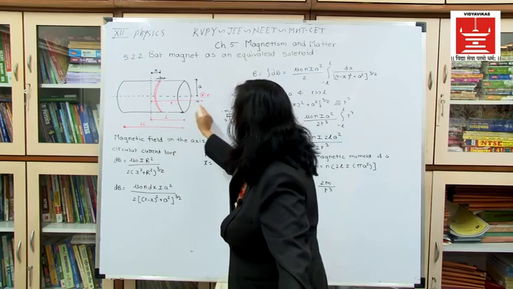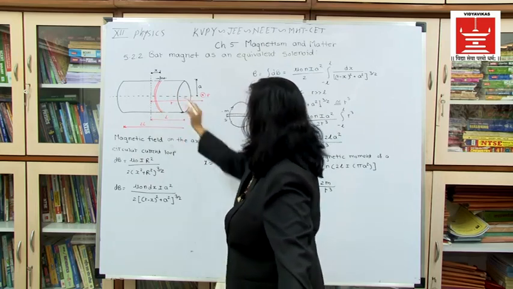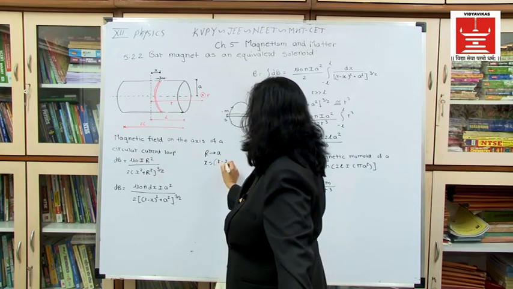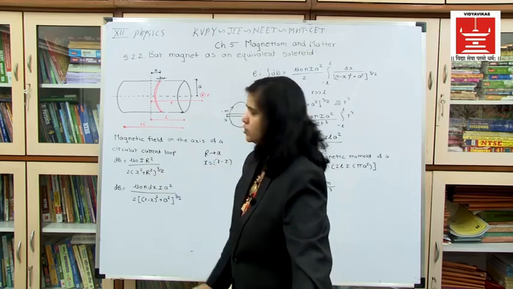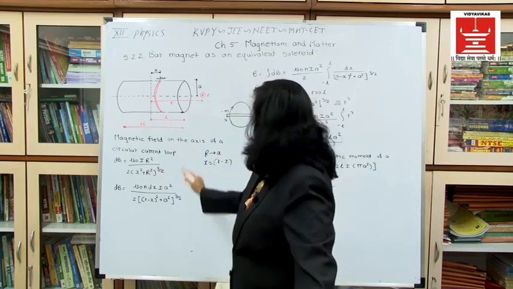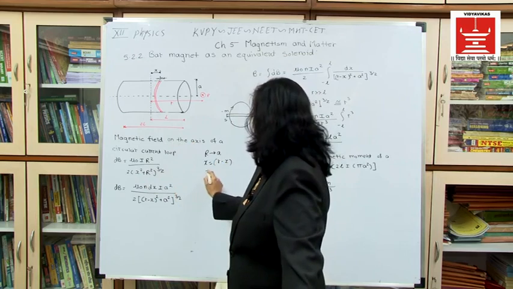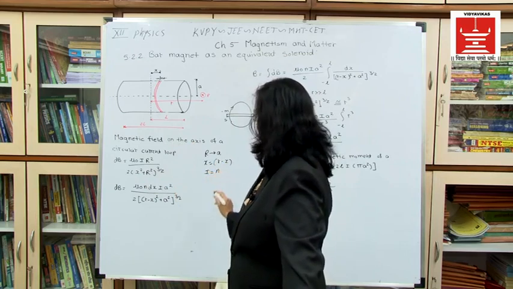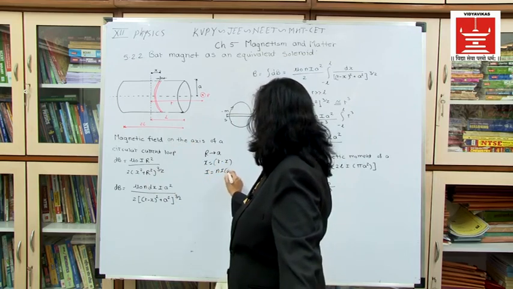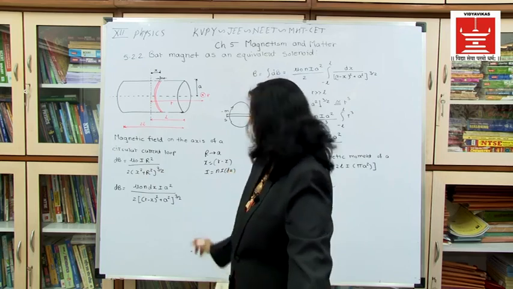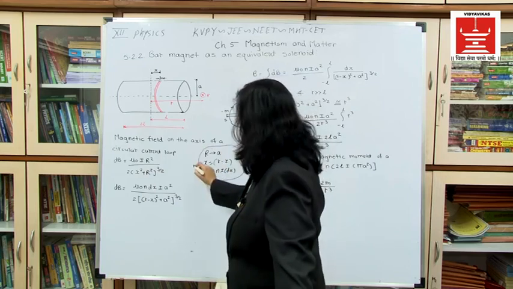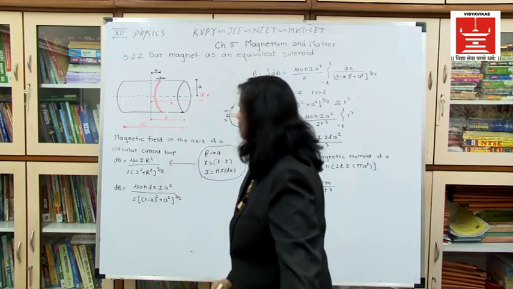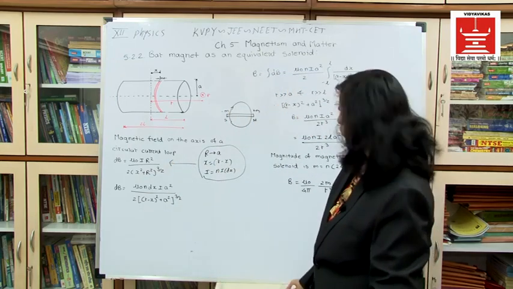This length is r, and r minus small x is the distance, so it is r minus x in this equation. Okay, now what will be the current I? There are n number of turns per unit length, so the current passing through a small element dx is n dx I. Now you replace all these terms in this equation, and you will get dB equal to